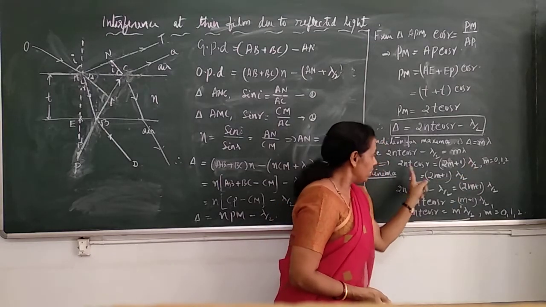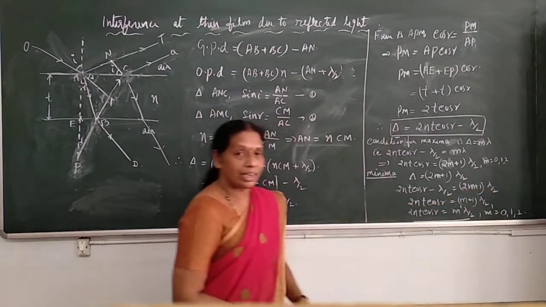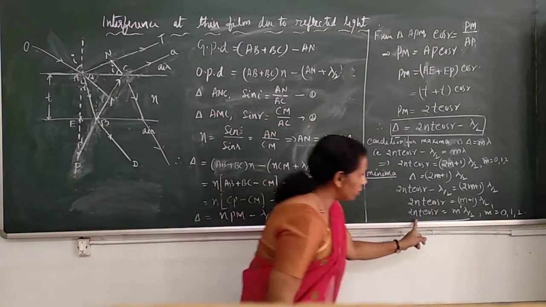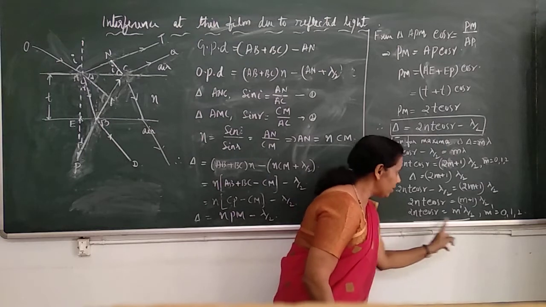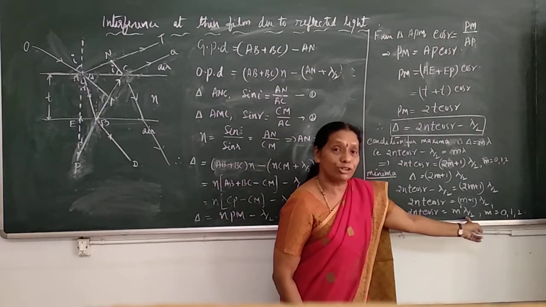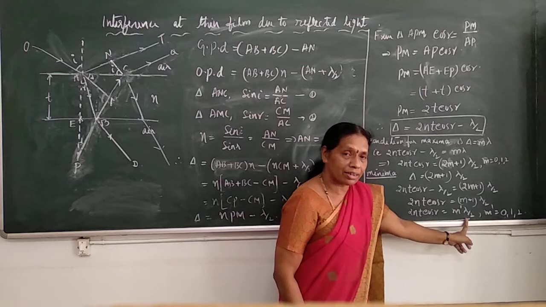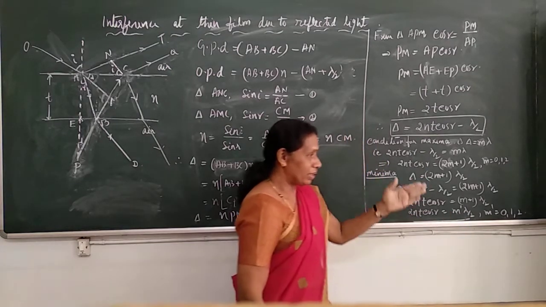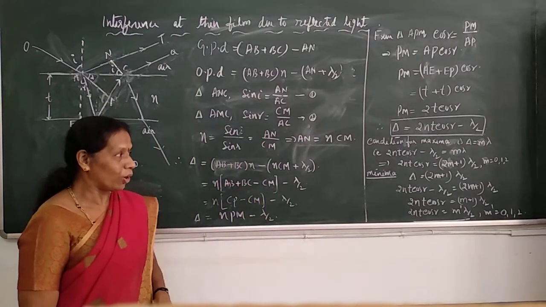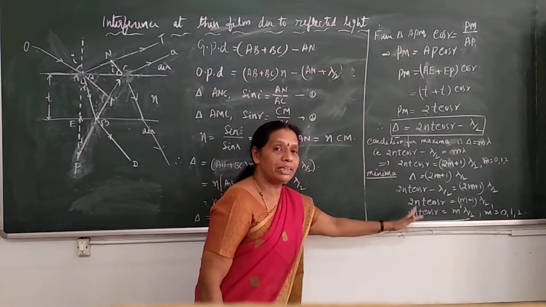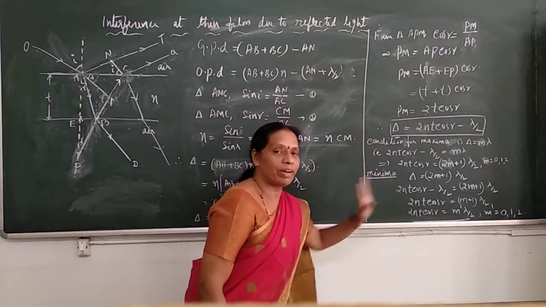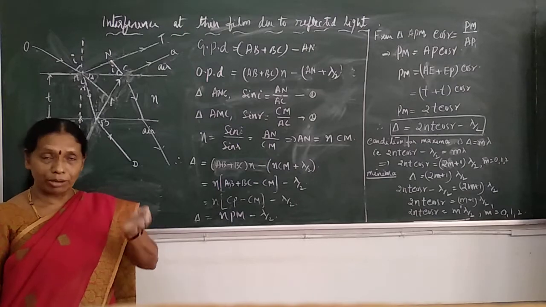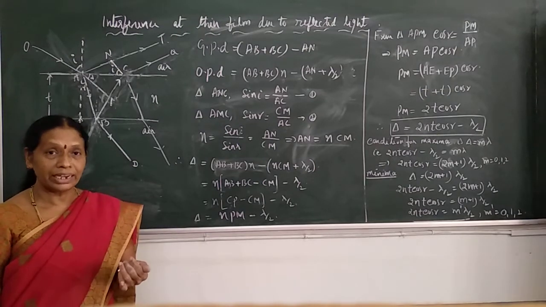in that case that film appears colored. And if the minima condition is satisfied for a given wavelength, that particular color is not seen in the film; the film appears dark for that color. This is how the color of the film depends on the condition satisfied by that particular wavelength and also the angle of refraction. Thus, you might have observed that a thin film of oil on a water surface illuminated by white light appears colored.